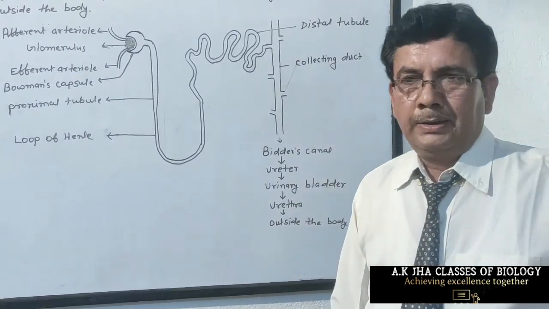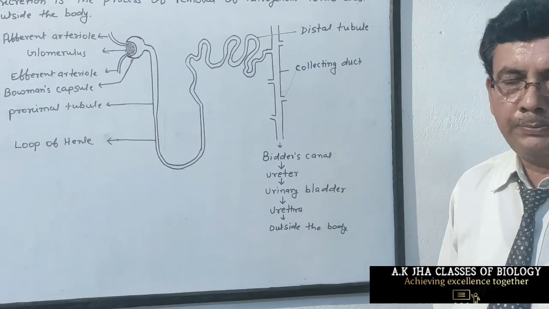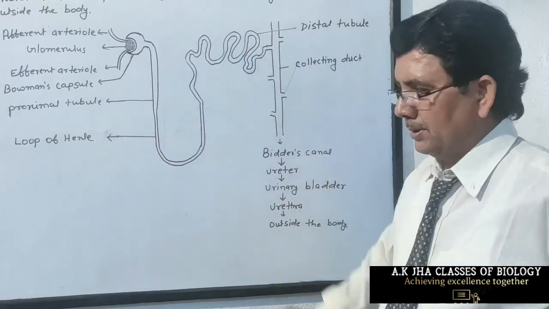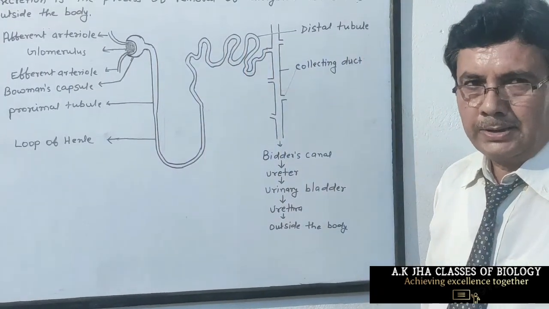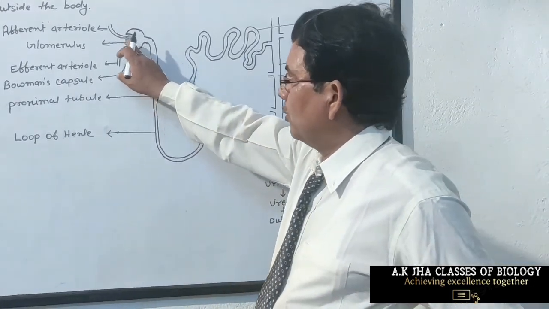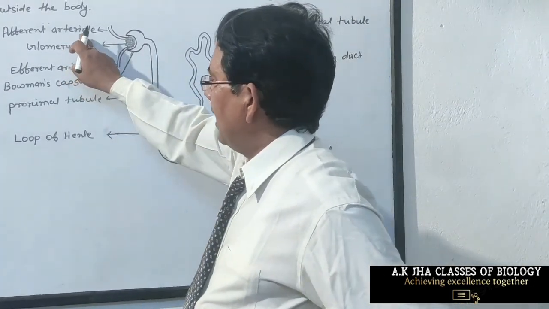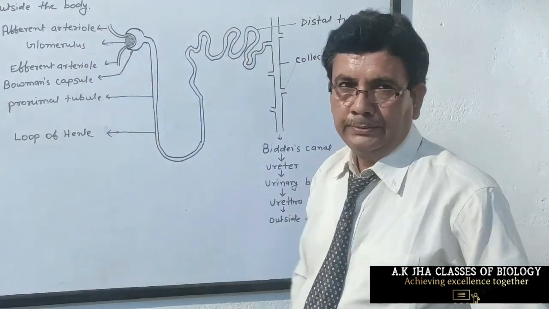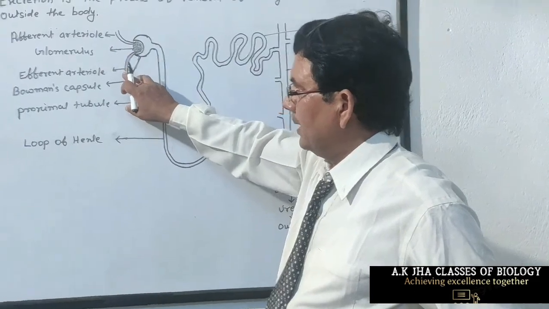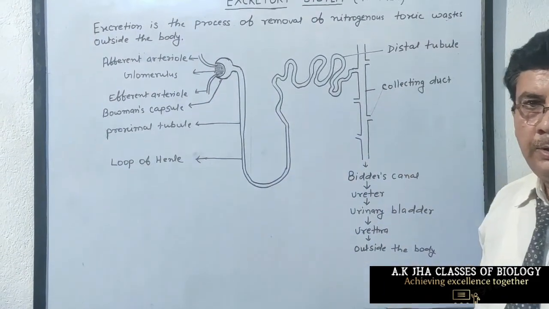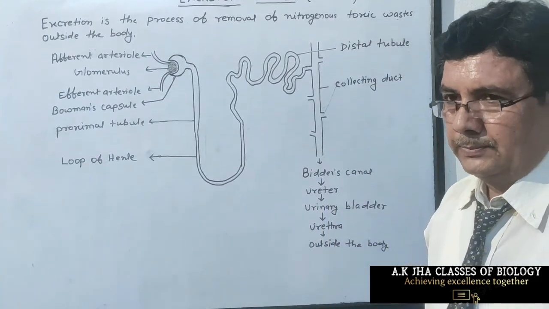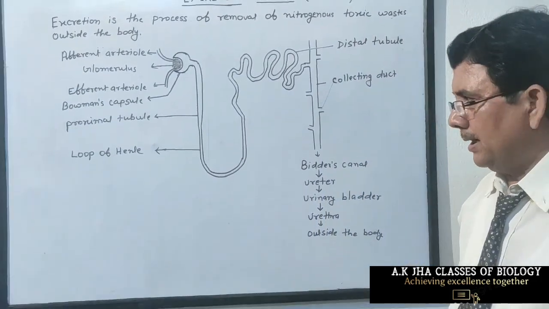Now we study the mechanism of filtration of blood through nephron or uriniferous tubules. All the nitrogenous wastes which are dissolved in blood come in the glomerulus through the afferent arteriole. And after filtration, the blood leaves through the efferent arteriole. The whole process of filtration of blood completes in two steps.